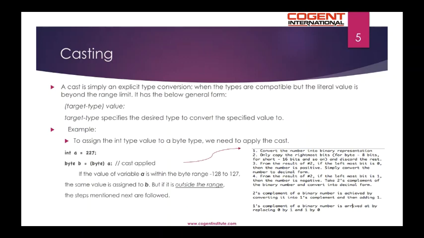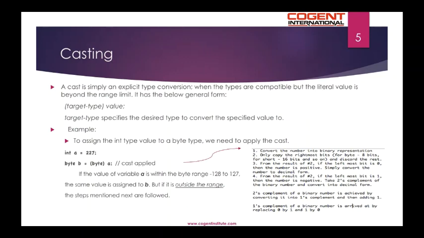Casting. A cast is simply an explicit type conversion when the types are compatible but the literal value is beyond the range limit. It has the below general form. You specify the target type within the parentheses followed by the value. Target type specifies the desired type to convert the specified value to. Example, to assign the int type value to a byte type, we need to apply the cast.